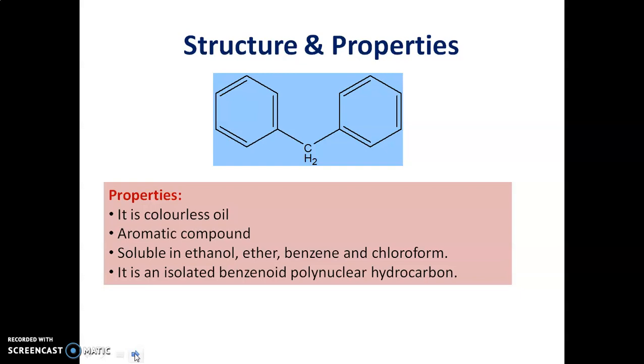The polynuclear hydrocarbons in which two or more benzene rings involved in the system are separated by at least one single bond are called as isolated polynuclear hydrocarbons. So, we can see the structure of diphenylmethane wherein two phenyl rings are separated by a methylene group.